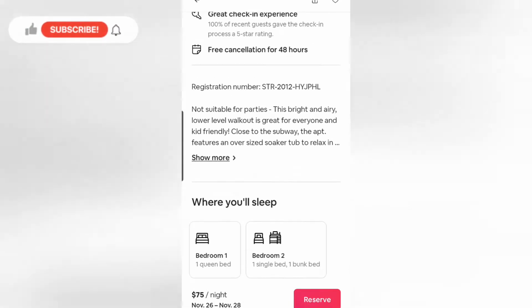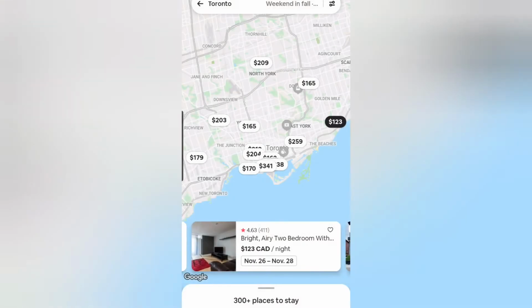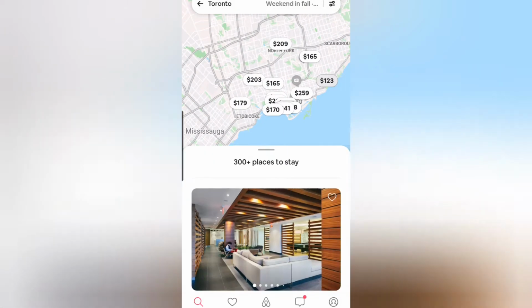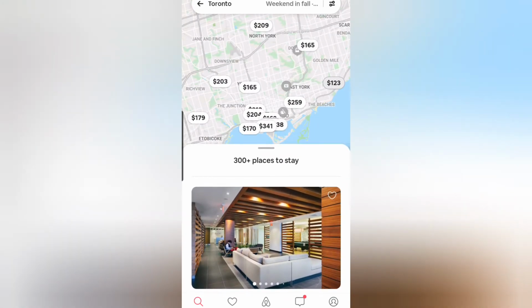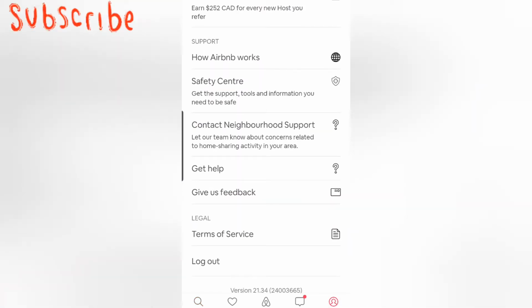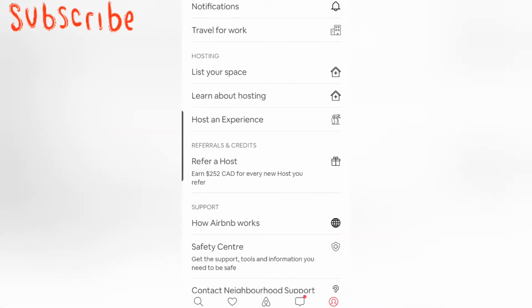And of course, if you want to change something, let's go back again. I forgot to tell you, when you download this app, they will ask you for your email and password and so on. This is the profile, so you need to add all your information and everything else. Okay, and once you book or reserve a place to stay, here are the trips.